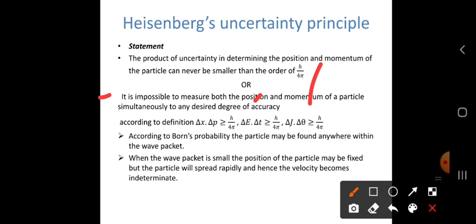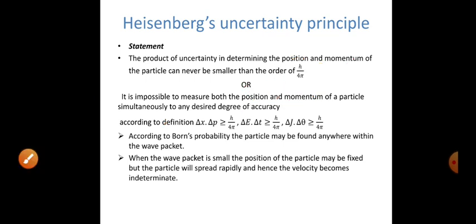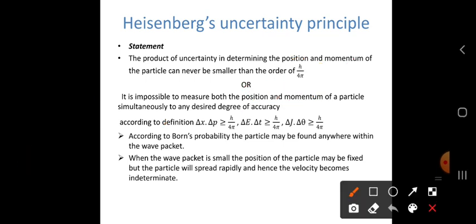If you measure the position, you cannot measure the momentum. If you measure the momentum, then you cannot measure the position. So both things cannot happen at a time, in a system. Accurately we cannot get them.